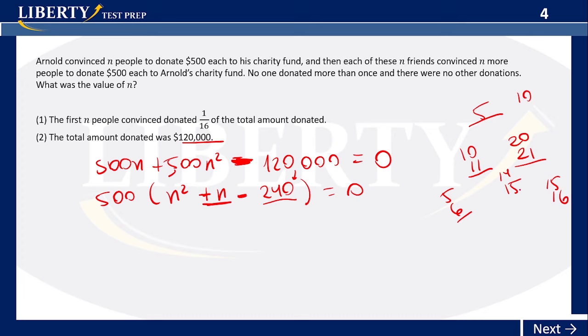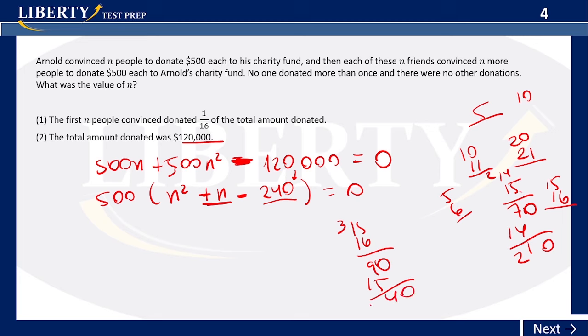Let's try that out. If you have 15 and 14, how much do you get? 15 times 14 gives you 210. That's not good. 15 times 16, however, gives you 240. There you go. So it's 15 and 16. But then this one is the positive one, so you have n, and here equal to 0.